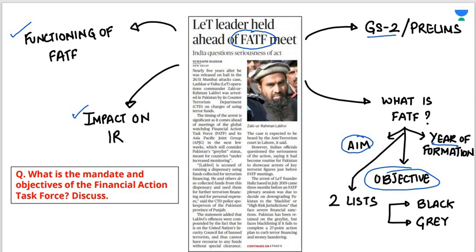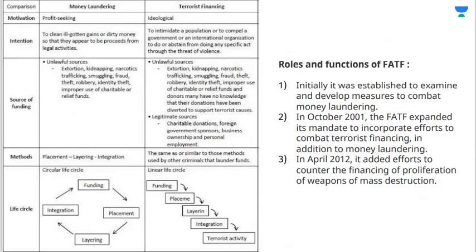For GS paper 2 and for interview also, you should know what is the basic difference between money laundering and terrorist financing. What are these 2 terms? That also we have to understand. For mains, these questions can be asked. What is the mandate and objectives of FATF discussed? Let us understand the 2 aspects. So let's understand the basic difference between money laundering and terrorist financing.